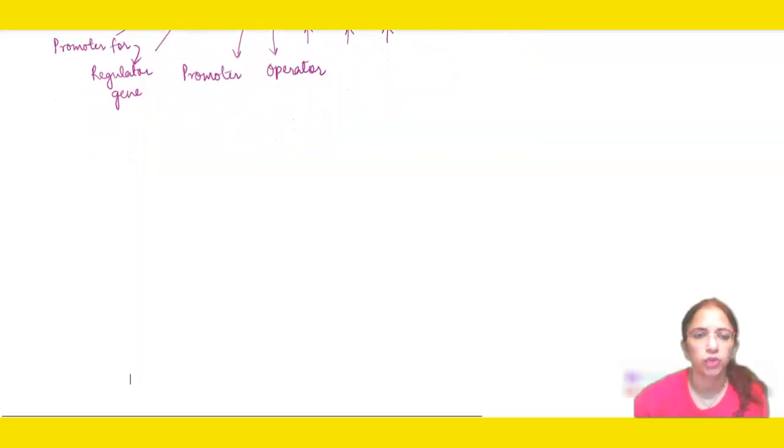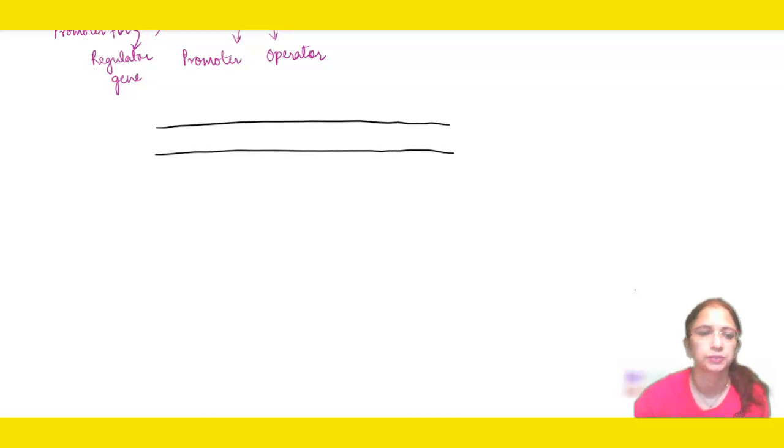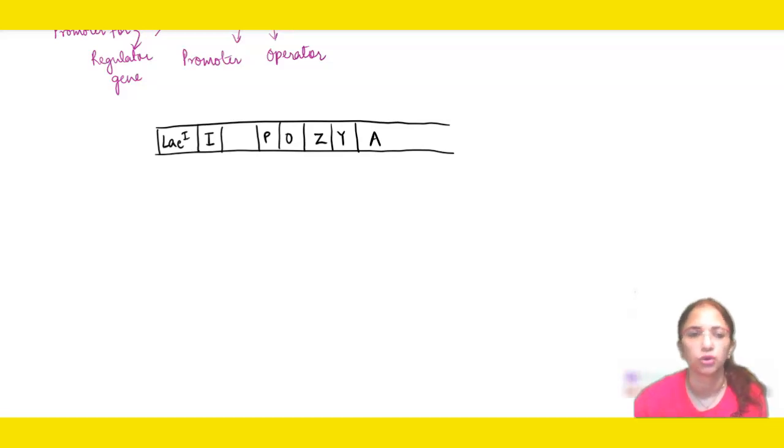Okay, so I am drawing it again, but this time I will not be labeling. We will be discussing a few more things in this. So this is our I, this is our lac I, which is the promoter. Then we have promoter, we have operator, we have structural genes. First of all you should practice how to draw the operon. So this is our operon.